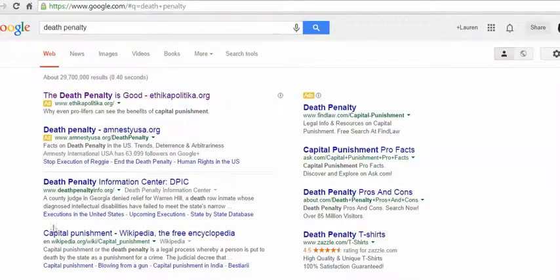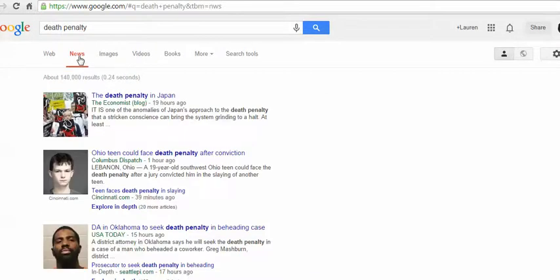And we don't just want anything on the web because we'll get a lot of opinion pieces. What we can do is select Google News. And what Google News will do is bring us 140,000 results. But these are all going to be focused on news sites. So you see we've got a blog from The Economist, the Columbus Dispatch, and USA Today.